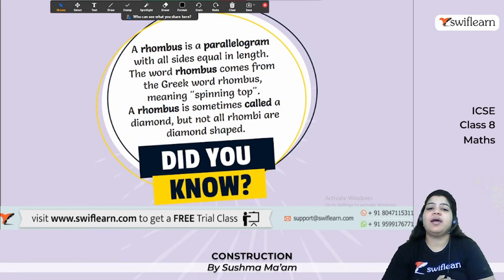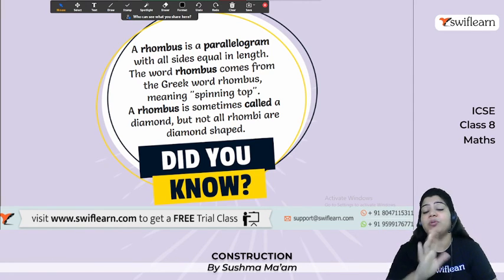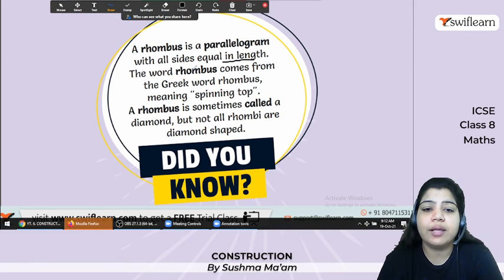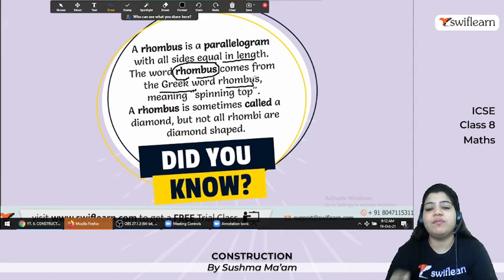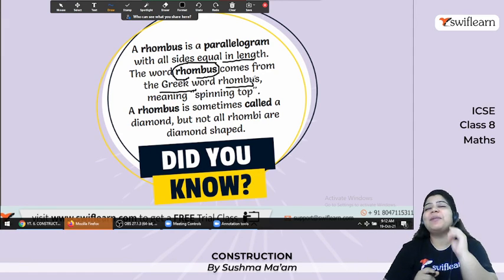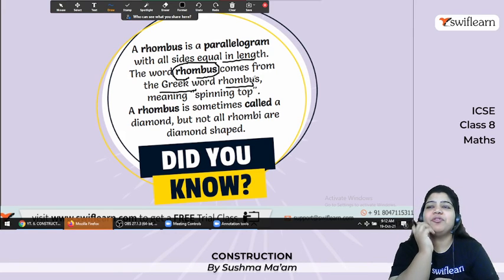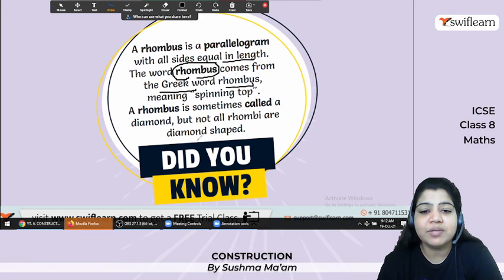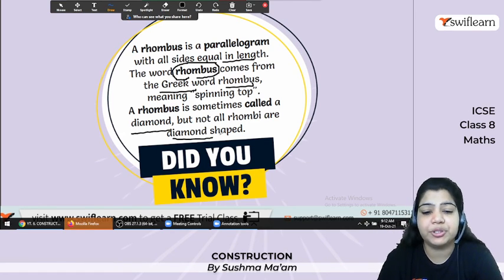Okay, so here the fact, you know, a rhombus is a parallelogram. Yes, I already told you the properties and all these things, but a rhombus has all the sides equal in length, and the word rhombus actually comes from the Greek word rhombos. And what is the meaning of that? Spinning top. Okay, so the best example is girls' earrings. If you see that one, it's in the shape of that spinning one. Yes, it's always revolving. So a rhombus is sometimes called a diamond, but not all rhombi are in the diamond shape.